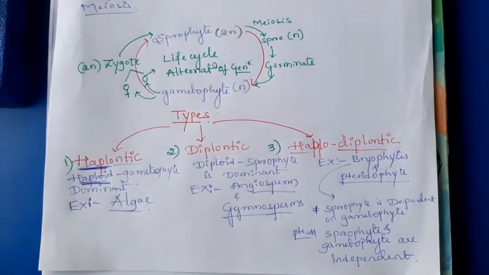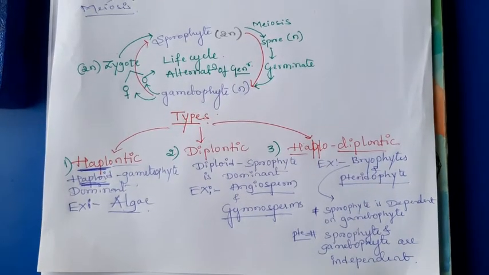These are the three types of life cycle in case of plants: haplontic, diplontic, haplodiplontic. Now we can discuss the first type of life cycle, that is haplontic type of life cycle.